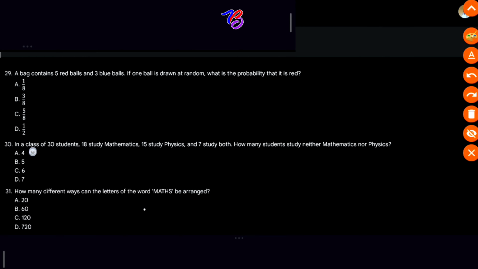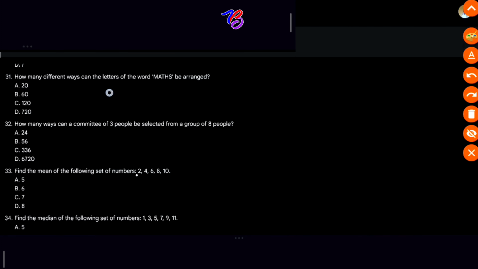So our answer is 4, which is A. Question 31. How many different ways can the letters of the word "maths" be written or arranged? How many different ways can this word be written? So the word "maths" has how many letters? 1, 2, 3, 4, 5.